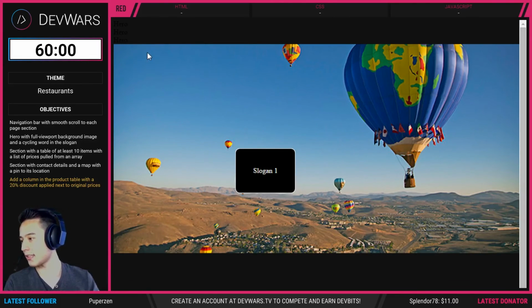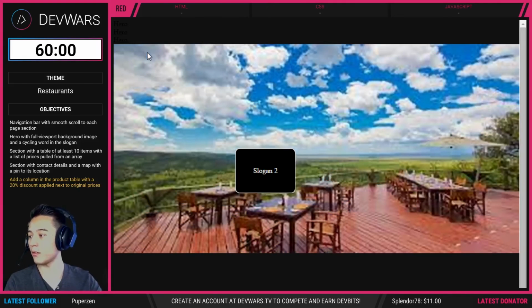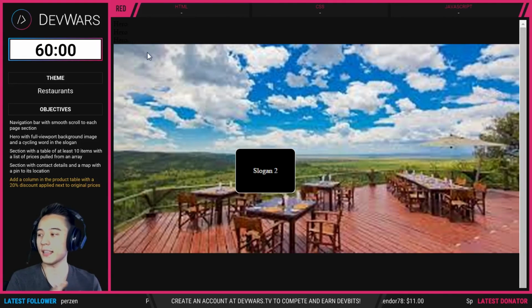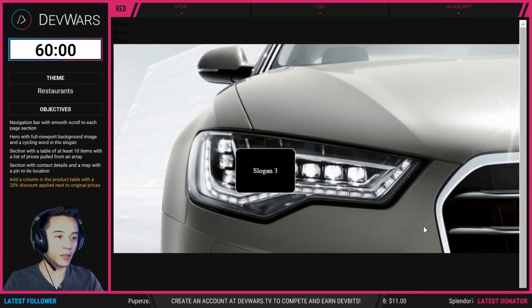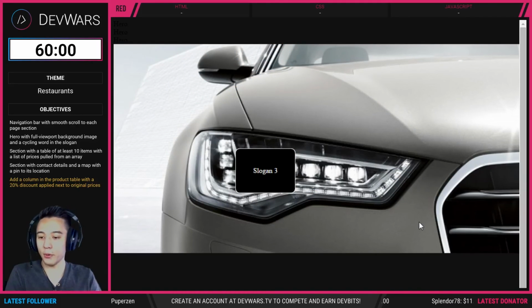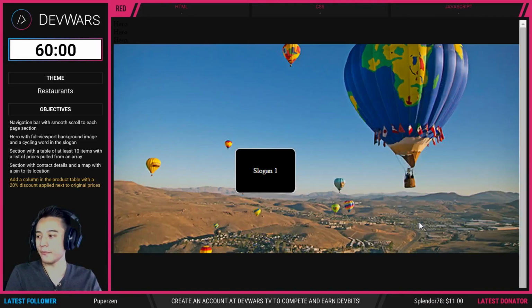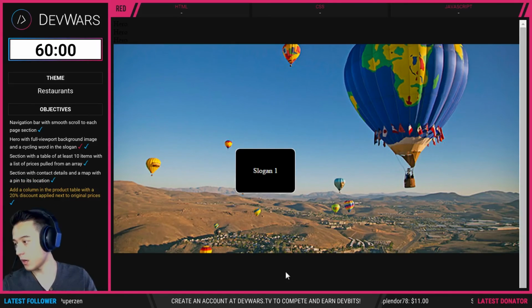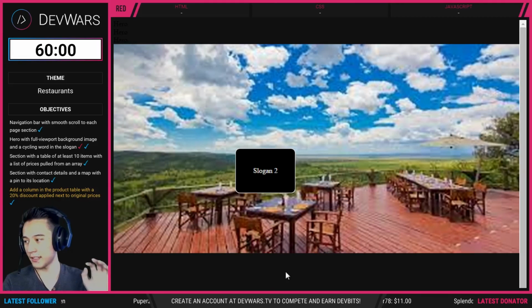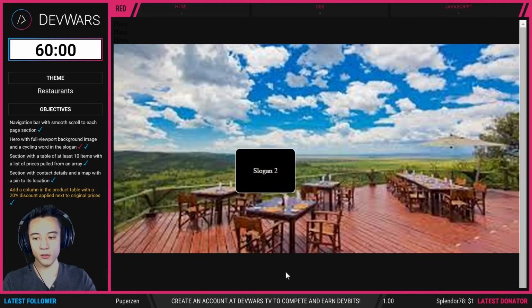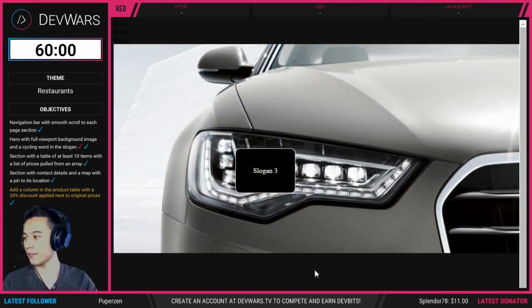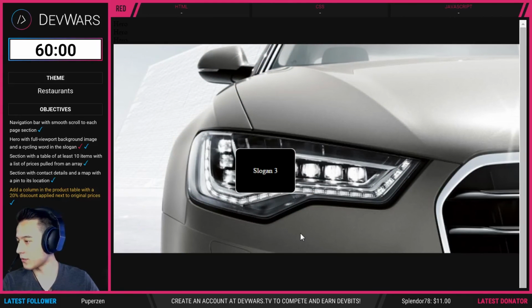Second objective is to have a hero with a full viewport background image and a cycling word in the slogan. And they have that. They do, so they get a point for that. So 1 point for objective number 2. Oh, cool. Mod panel got updated. You guys can see what objectives they have completed as we're running through this.